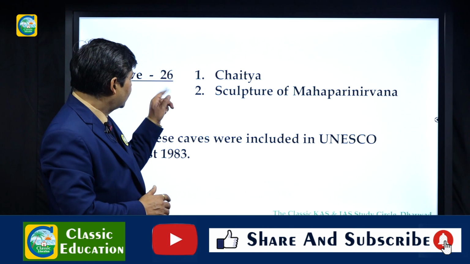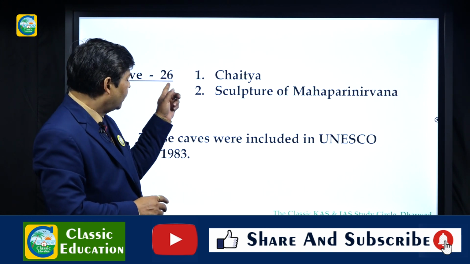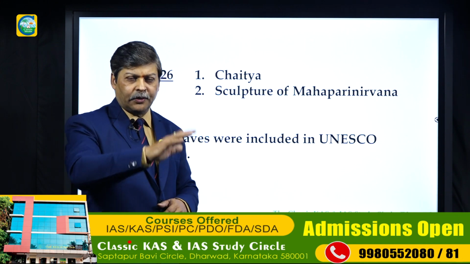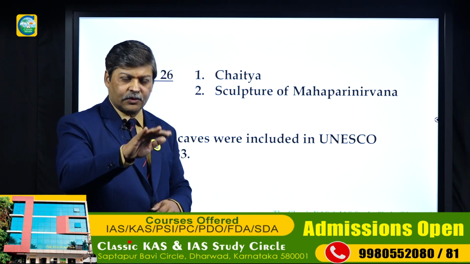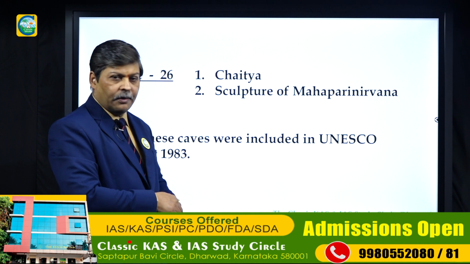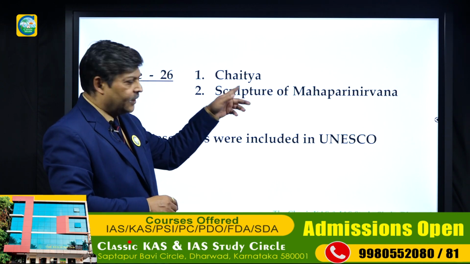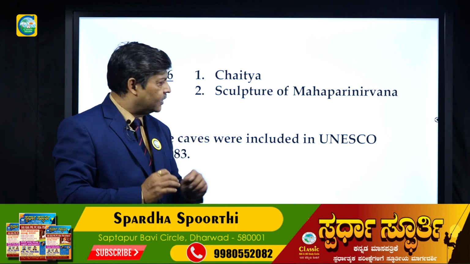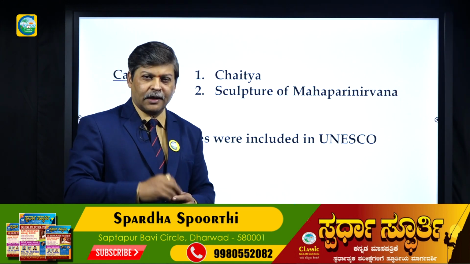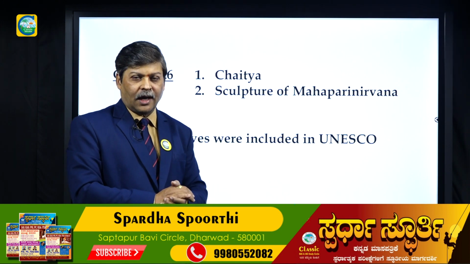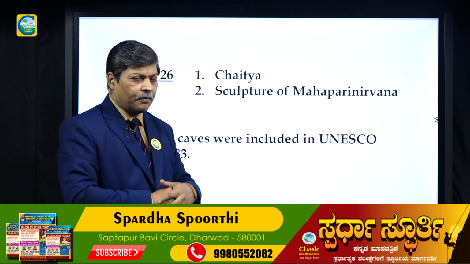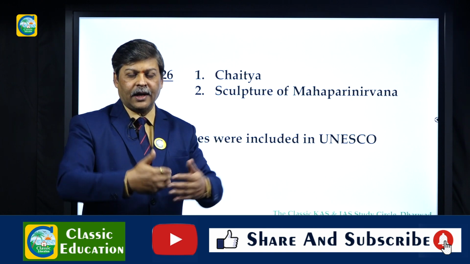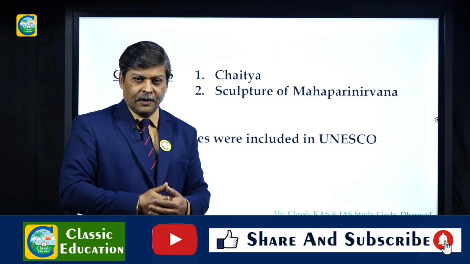And to come to the last one, the cave number 26, I will be telling you. There are totally 29 caves, and this is the last one I will be discussing. The cave number 26 is a Chaitya prayer hall. But what is special is the most beautifully carved sculpture of Mahaparinirvana, that is the last stage of Buddha where he attains the Mahaparinirvana.